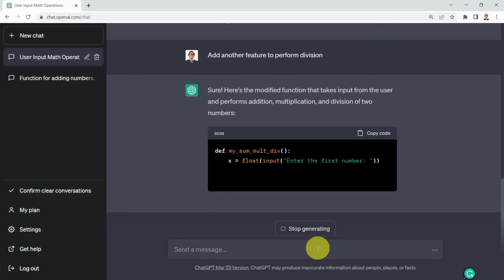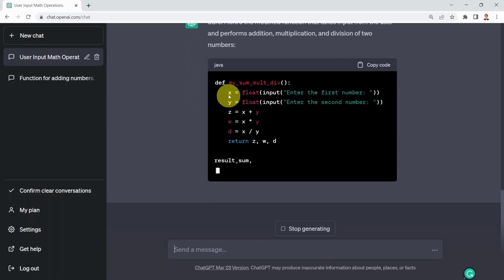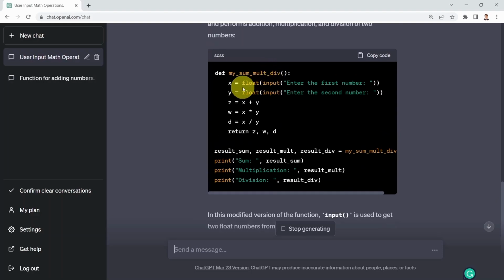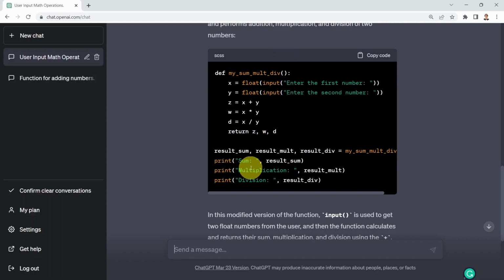And here we go. So now I have my sum, multiplication, and division. And here I'm going to take x and y from the user. And then I'm going to sum, multiply, and divide. And then I'm going to call the function and basically print out the sum, multiplication, and division. Okay? Again, pretty powerful.